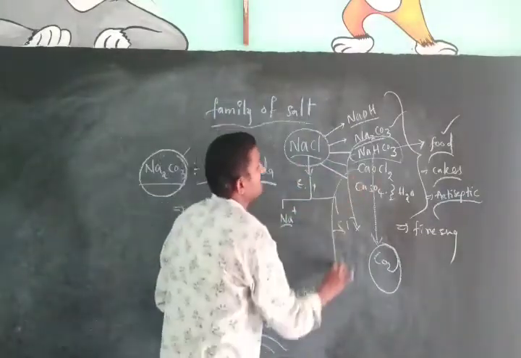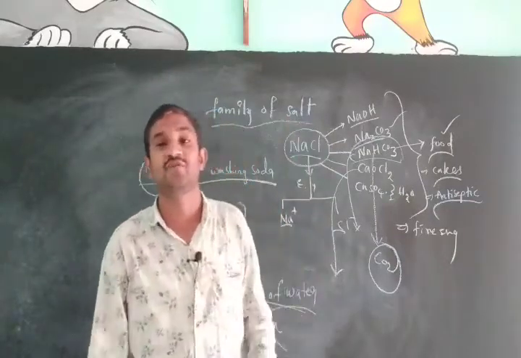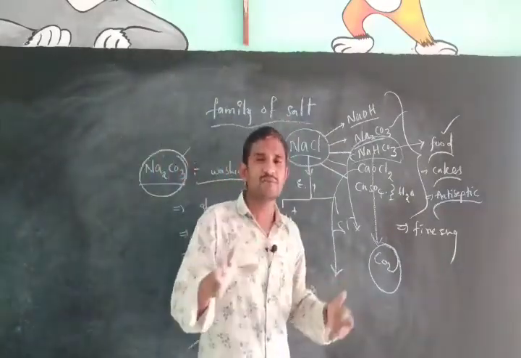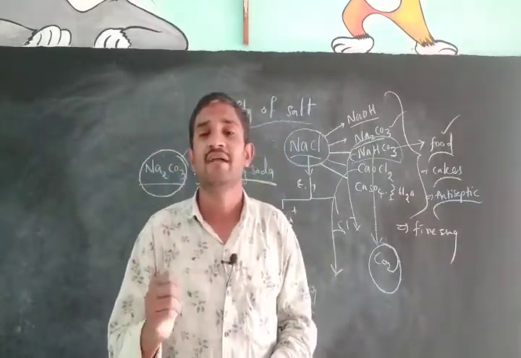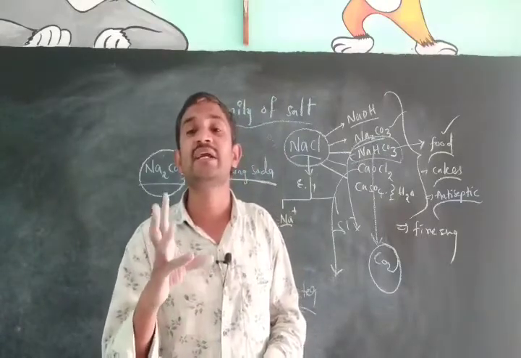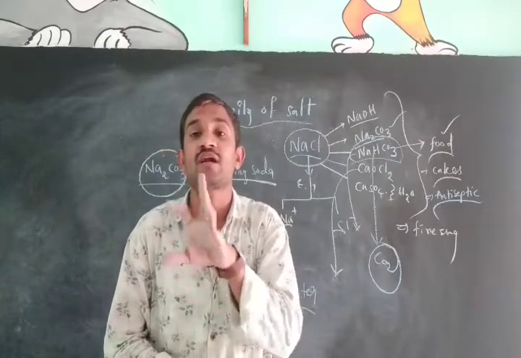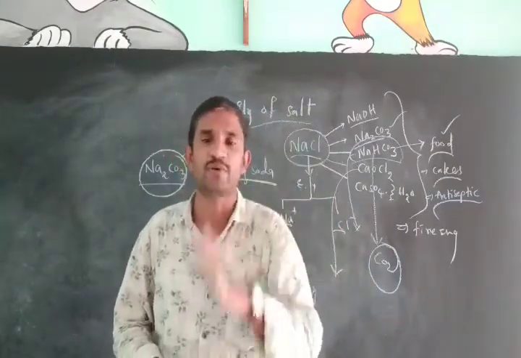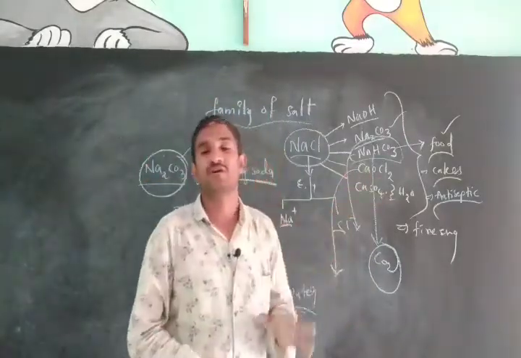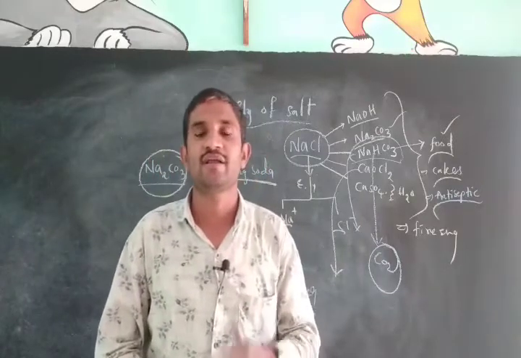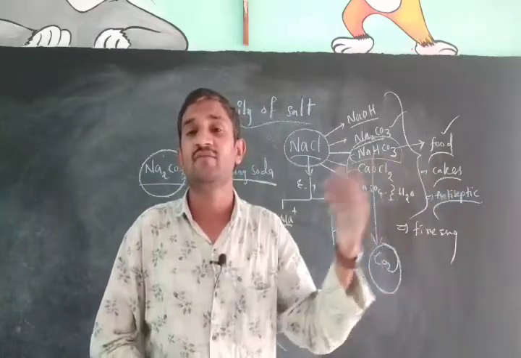Next, bleaching powder. In everyday life we use bleaching powder. Sometimes the water that comes through the taps from our municipality or gram panchayat has a different kind of smell. What is the reason? It is due to the addition of bleaching powder, which they add every 15 days or every month, for their convenience.